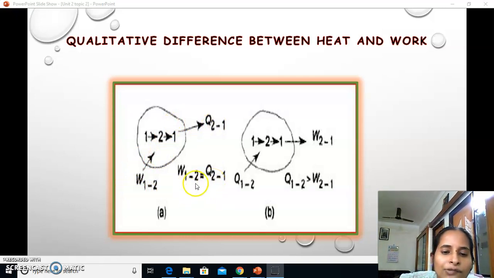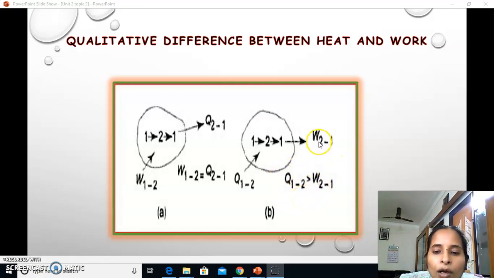So when you are switching on the fan, you are supplying electrical energy, and the same amount of heat will be generated in the fan or tube light and it would be released. Whereas in the case of B, when you are supplying the heat Q1 to 2 into the system and it is converted into work, the work done by the system W2 to 1 could not be equal to Q1 to 2.